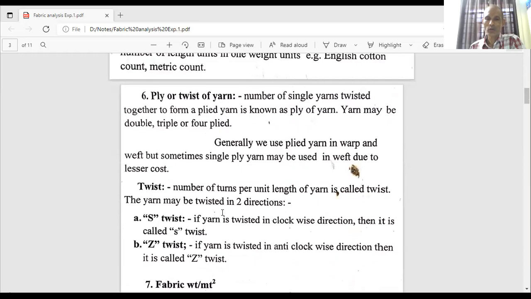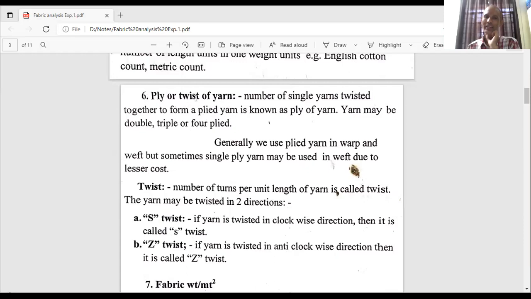Then the next term is ply or twist of yarn. As I have mentioned earlier, if you have any question, you can stop me and ask. Otherwise, I'm taking it that you are able to understand these terms, because these are very basic and very common terms, and anyone can understand them with a little common sense. But still, if you have any question, don't hesitate, because these terms are new for you. Then ply or twist of yarn.